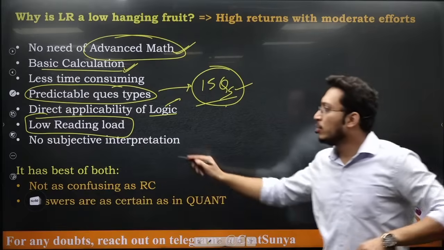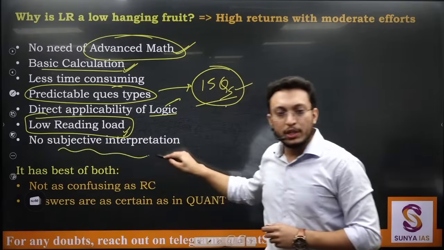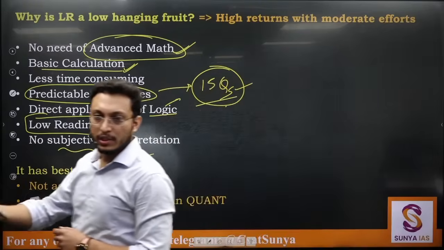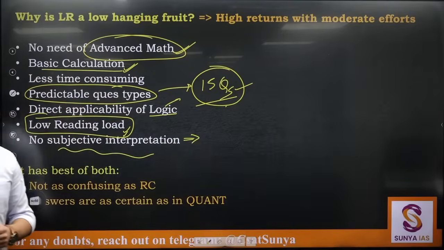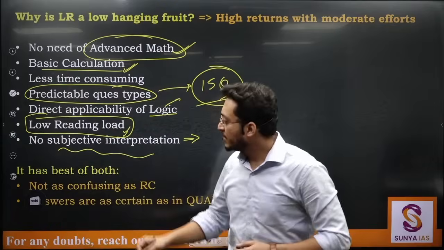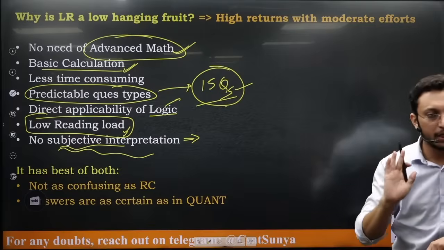So this reading load is very less in your LR. Plus there is no subjective interpretation like your reading comprehension section. So here comes the subjectivity in the answer keys that are there. So ये सब भी नहीं होगा because the answers that you are getting in LR section will have certainty.